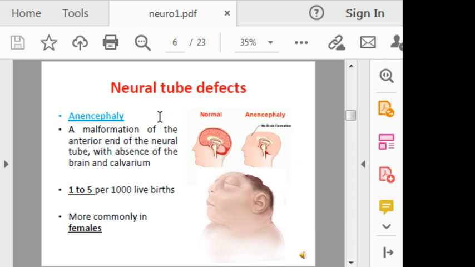The first of the neural tube defects is anencephaly. You can see this is a normal brain inside the skull, while here there is anencephaly. Anencephaly is characterized by loss of the brain. So it is a malformation of the anterior end of the neural tube with the absence of the brain and the calvarium. The incidence is in the range of 1 to 5 per 1,000 live births, and most commonly it is seen in females.